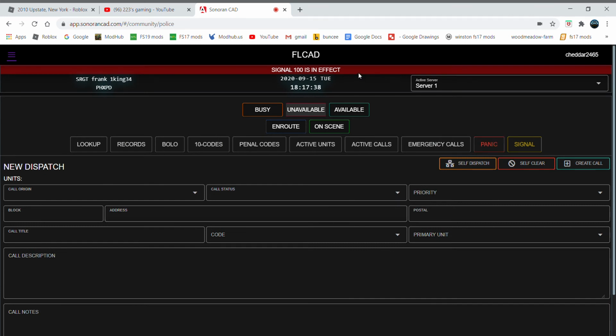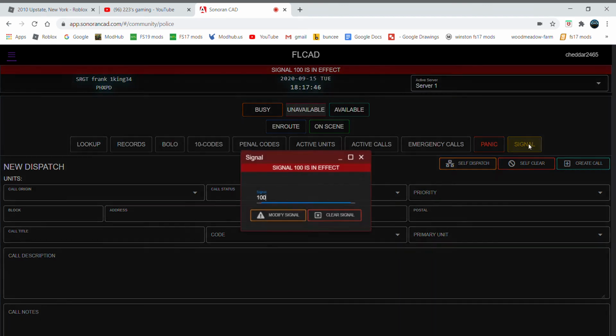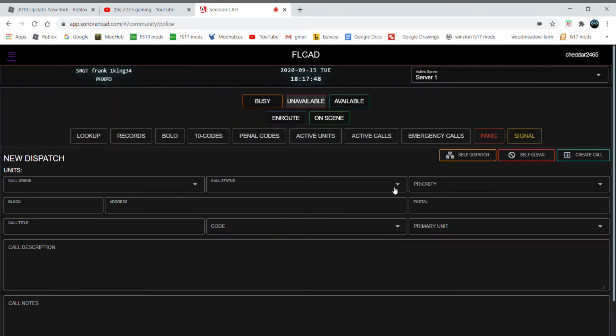Signal 100 is now in effect. So that's what we get if there's a signal 100. That's basically shots fired. All units basically respond code 3. So now we could clear the signal. Signal 100 is no longer in effect.